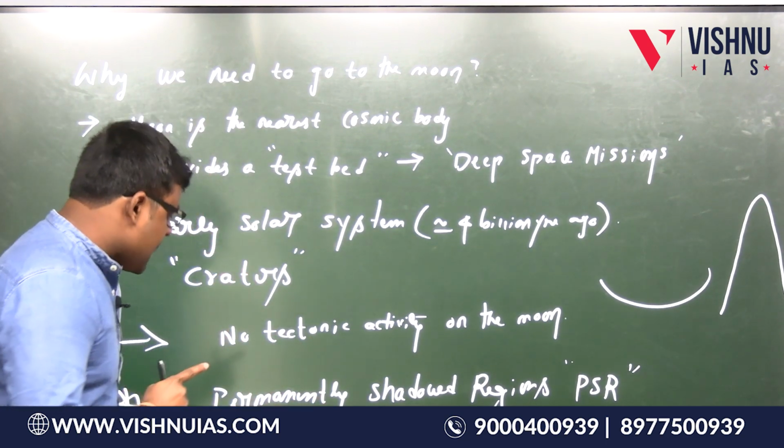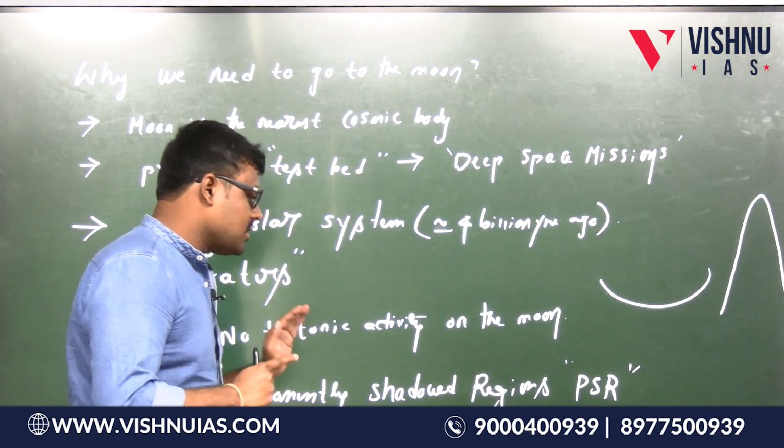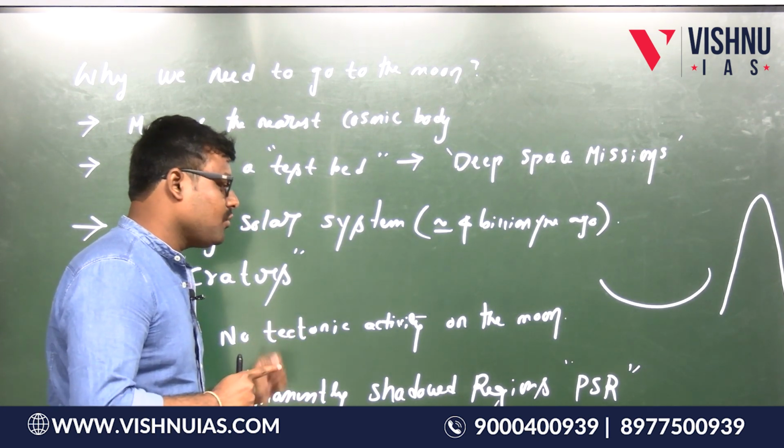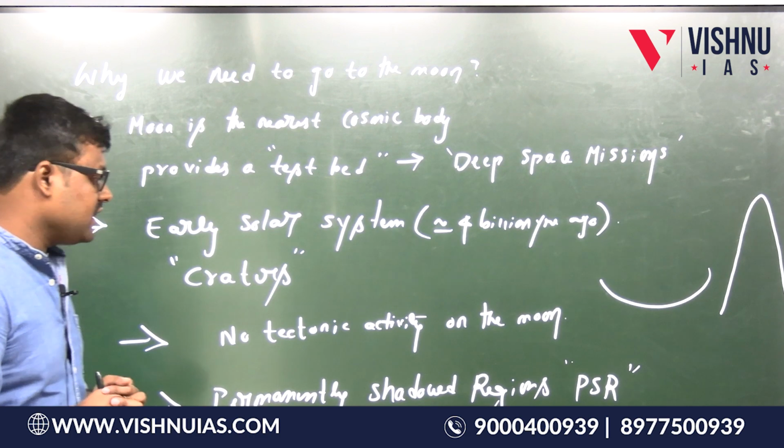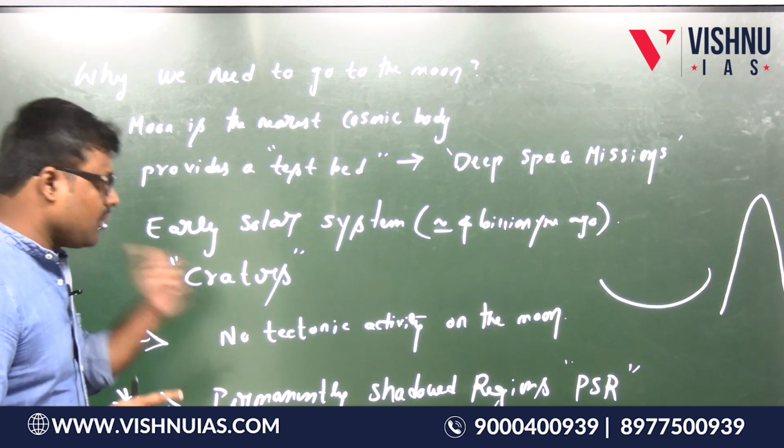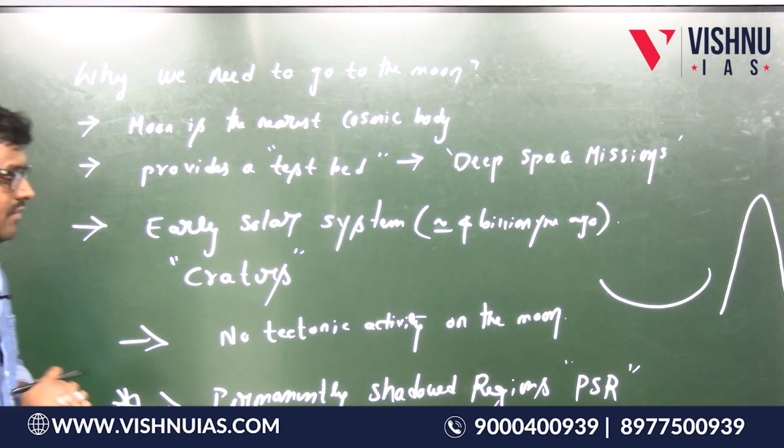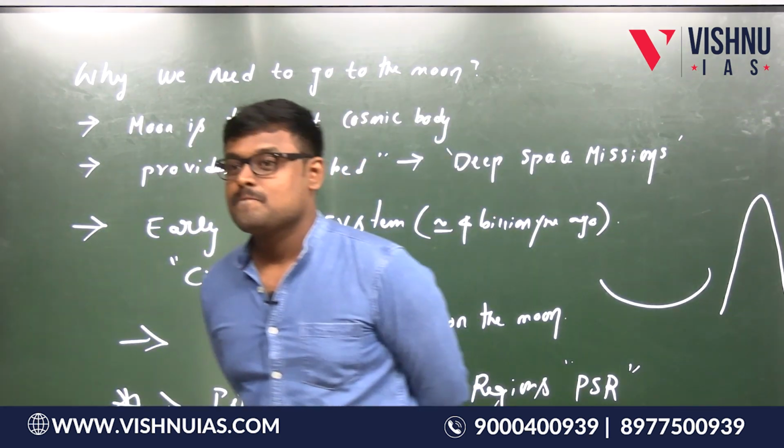But do not worry, I am going to discuss these permanently shadowed regions. This is actually a very important point, which I will discuss when we take up one topic in this class itself. Can you tell me some more points?